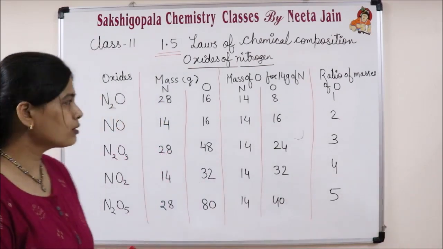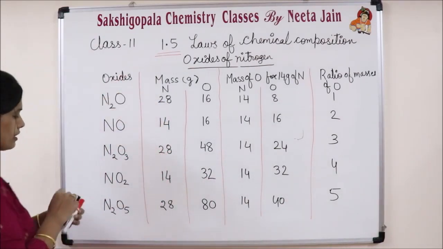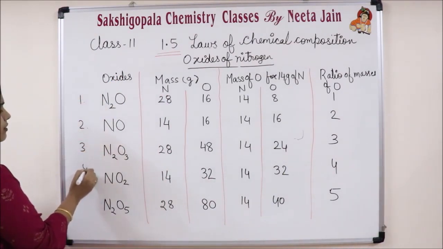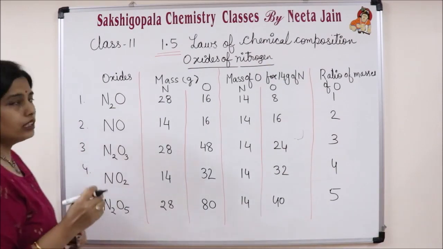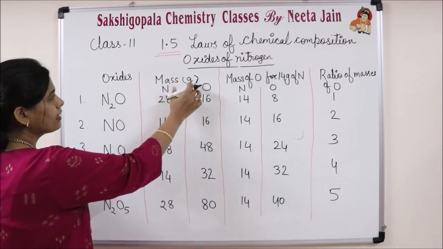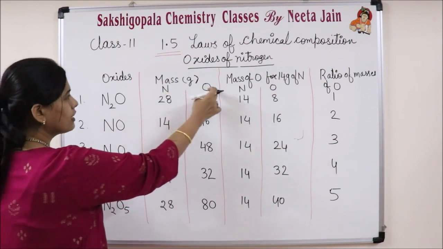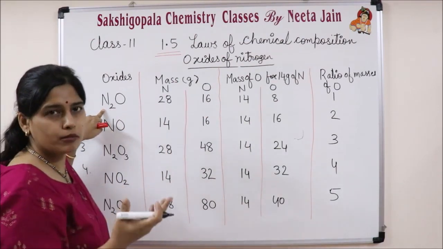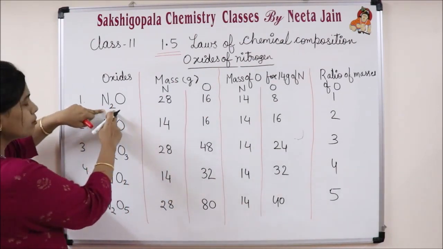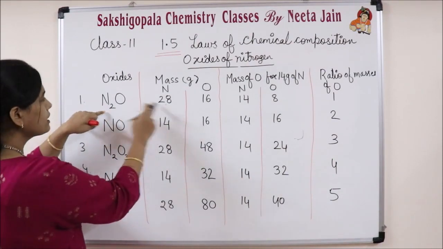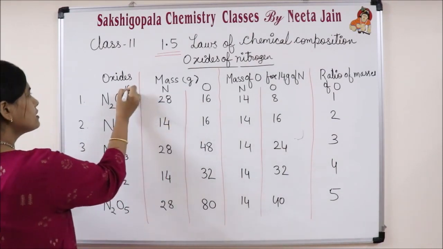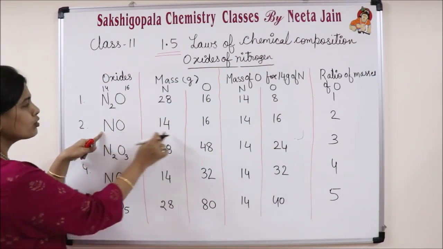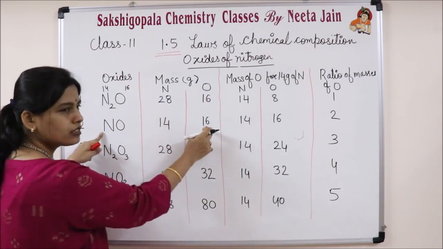Now let us understand this. The first column has the oxides, the various oxides of nitrogen. In the second column is the mass in grams of nitrogen and oxygen. Take the formula N2O. The atomic mass of nitrogen is 14, so 14 twos are 28, since the ratio is 2:1, and oxygen is 16. Second case is 1:1, so nitrogen is 14 and oxygen is 16.